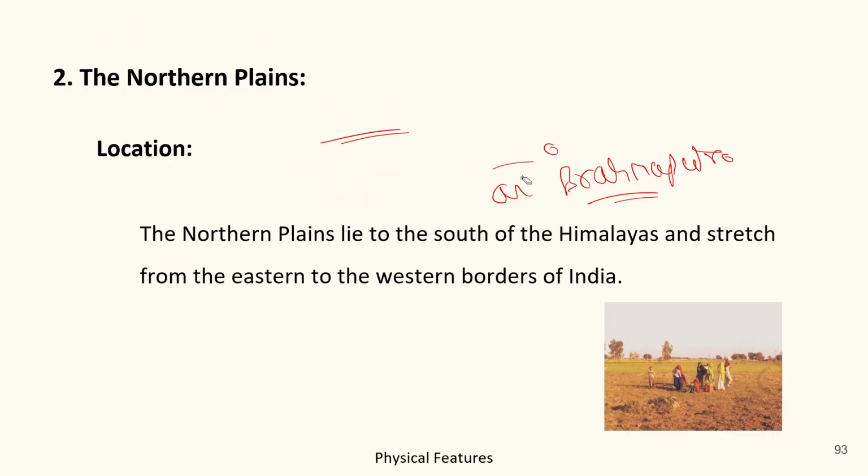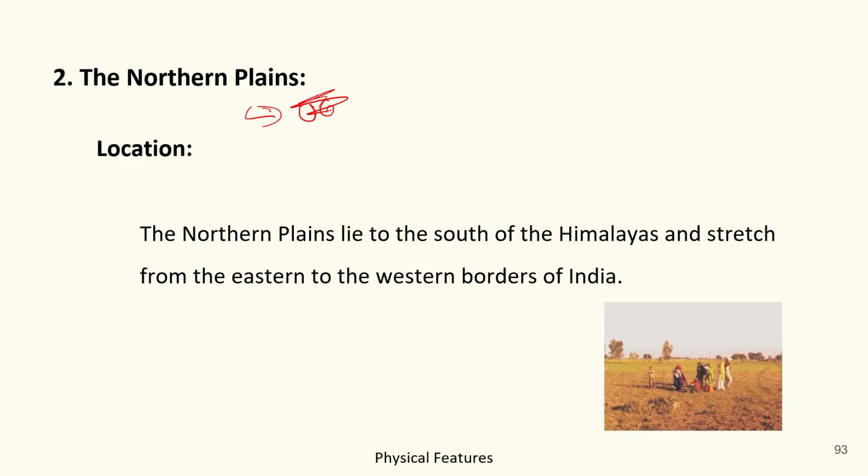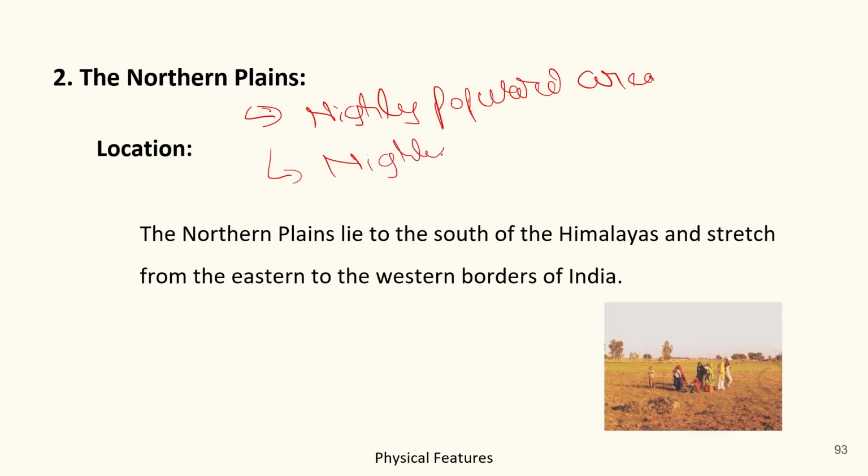And remember one thing, there is a division of soil in the Northern Plains because Northern Plains is considered a highly populated area, also a highly fertile area. Okay, here you can see the agriculture activities going on in northern plains.